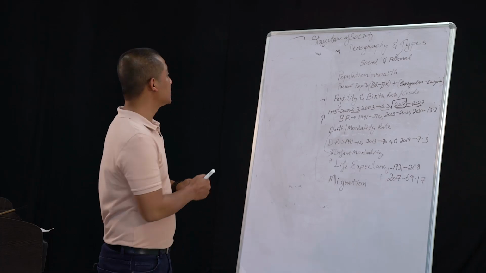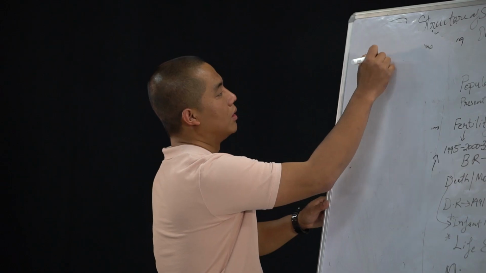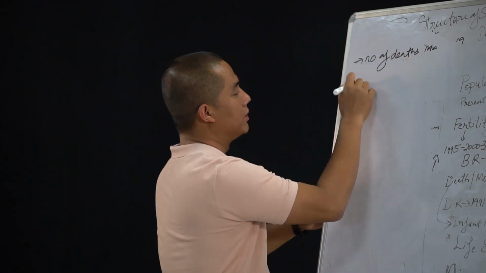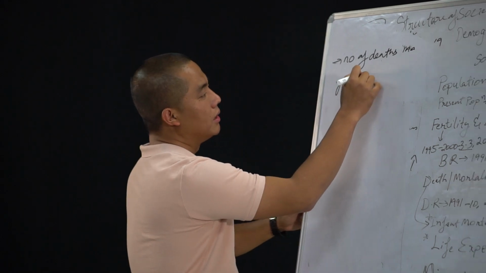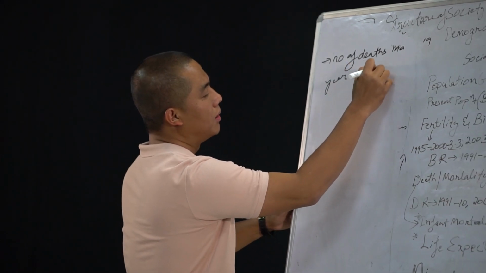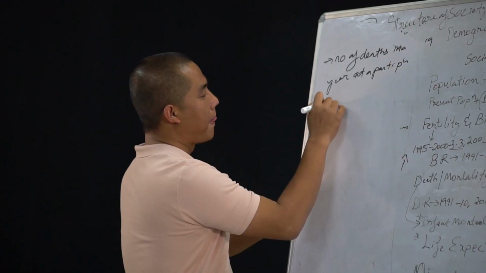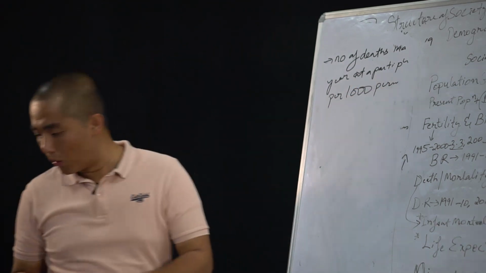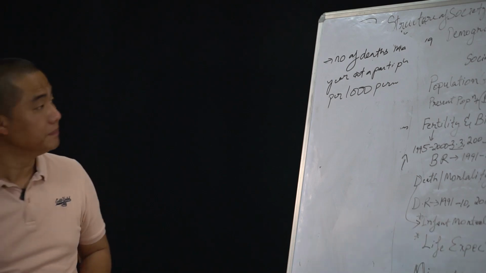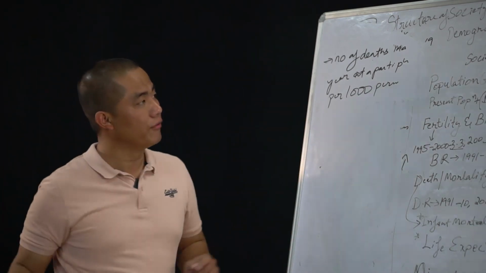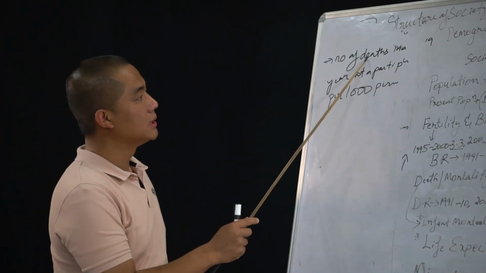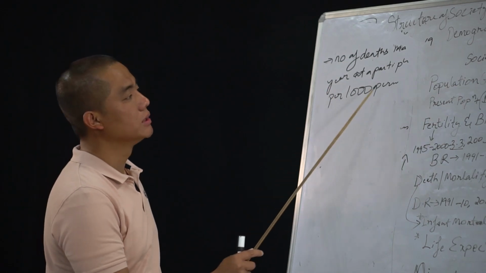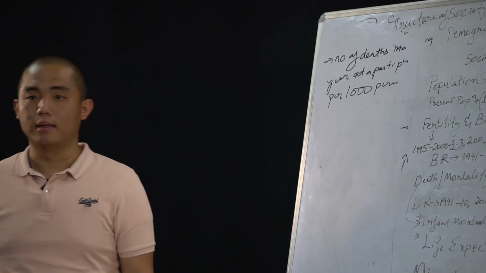Death rate means the number of deaths in a year at a particular place per 1,000 persons. Number of deaths in a year at a particular place per 1,000 persons is called the death rate.